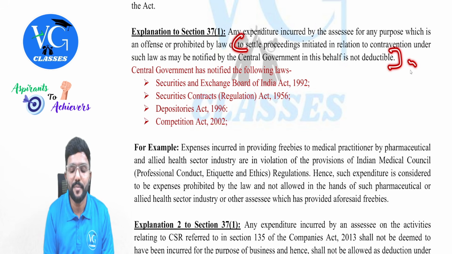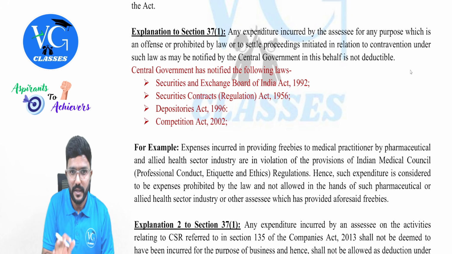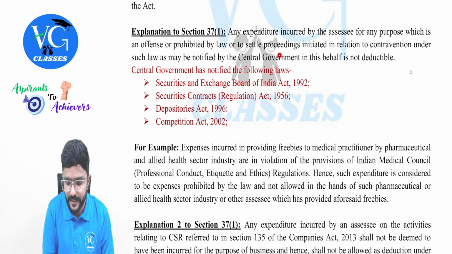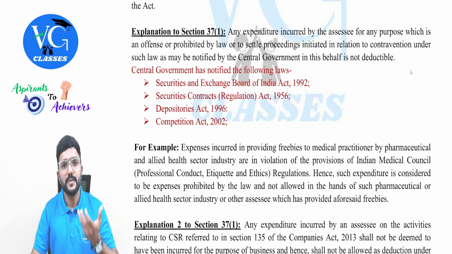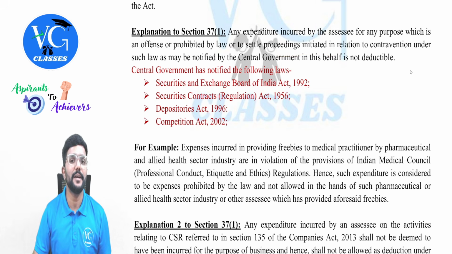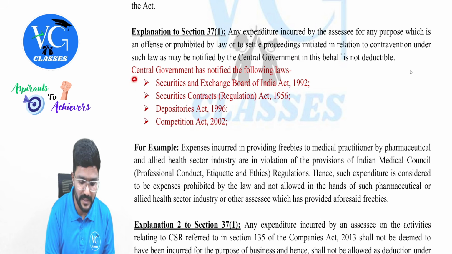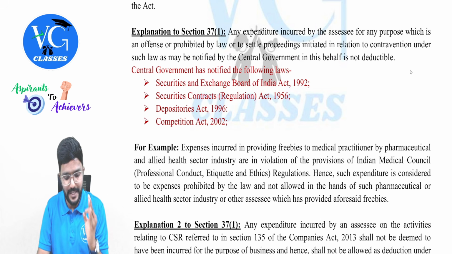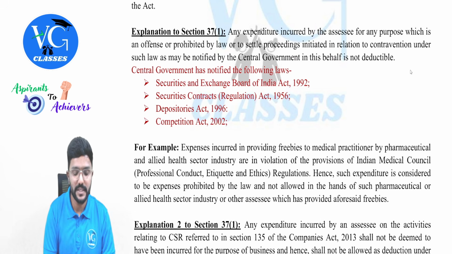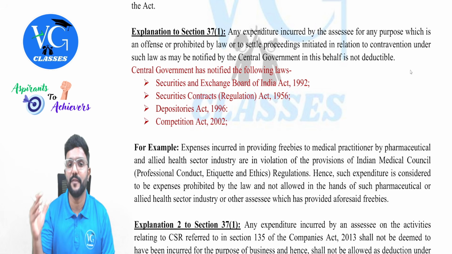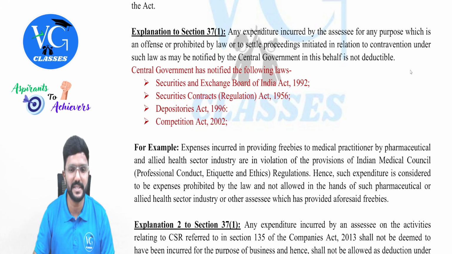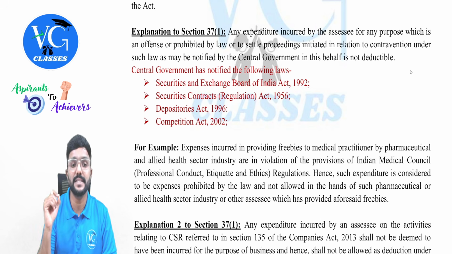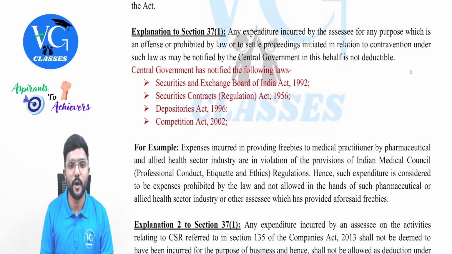Now, the central government was given the power to notify any law under which proceedings have been settled. So, which are those laws notified by the central government? We will see now. This is an amendment part. The central government has notified the following laws: the Securities and Exchange Board of India Act 1992, that is the SEBI Act, the Securities Contracts Regulation Act 1956, the Depositories Act 1996, and the Competition Act 2002.